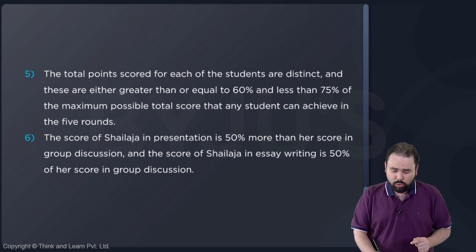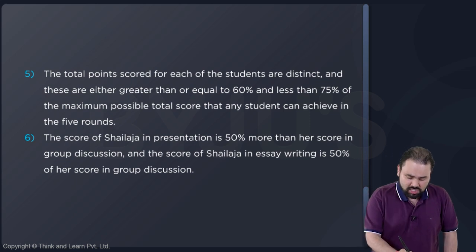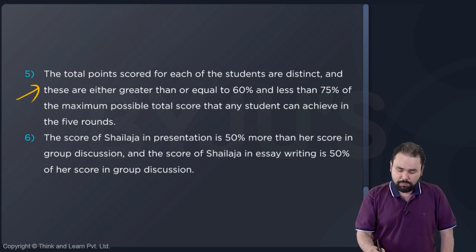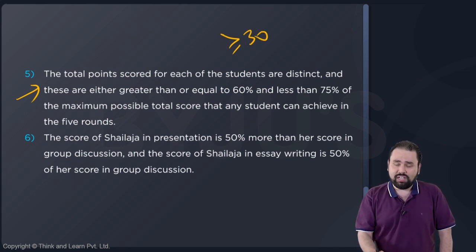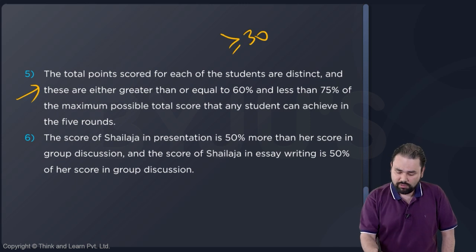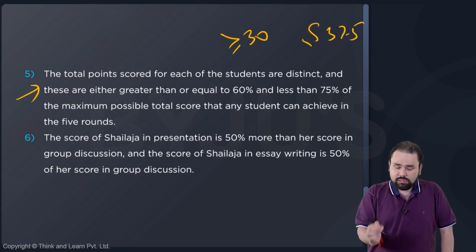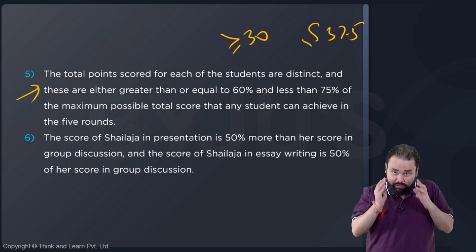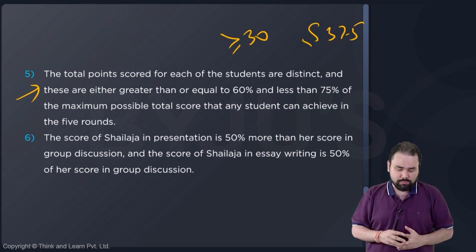The total points scored for each of the students are distinct, and these are either greater than or equal to 60% and less than 75% of the maximum total. So this is important. This should surely be among the first 1 or 2 statements to begin with, because maximum points, since there are 5 rounds, is 50. So 60% of that is 30, and 3/4 of 50 is 37.5. That means the sum total for any student is greater than or equal to 30, less than or equal to 37.5. This is important. Should be one of the first statements we look at.